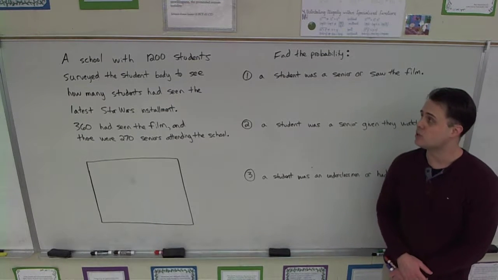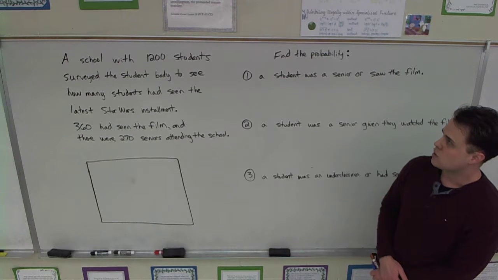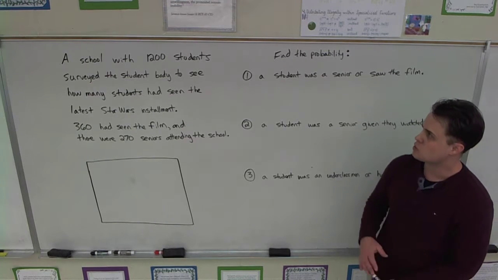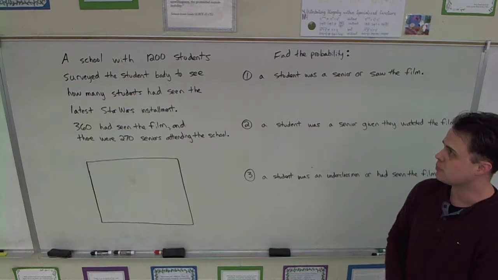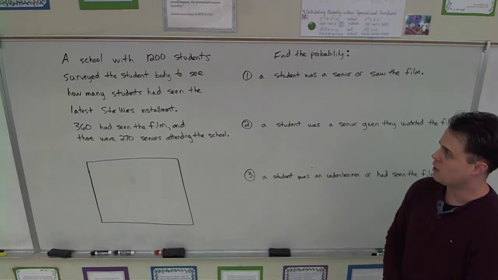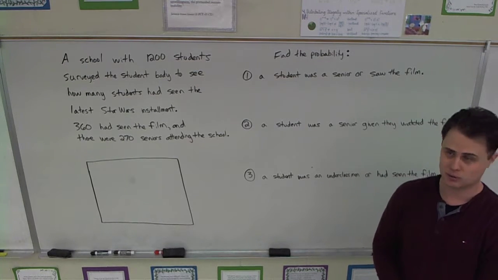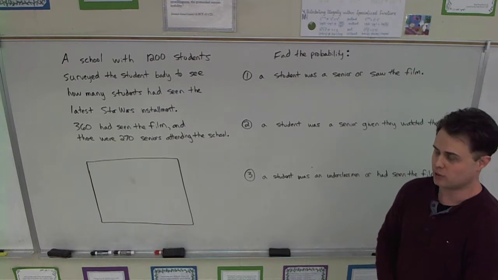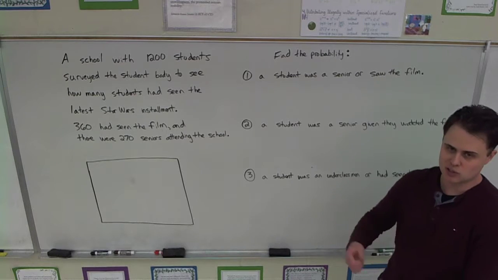So, Algebra 2, here is another example involving compound events. I think we have 1,200 students, so a fairly large or average high school, about 4A. And at this high school, they surveyed the entire student body to see who had seen the latest Star Wars movie. I have no idea why. And 360 of the students said, yeah, we've seen it.